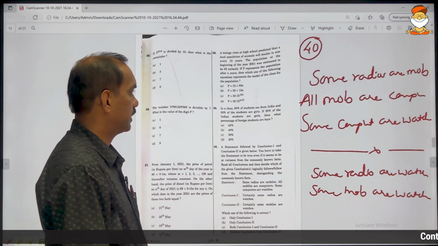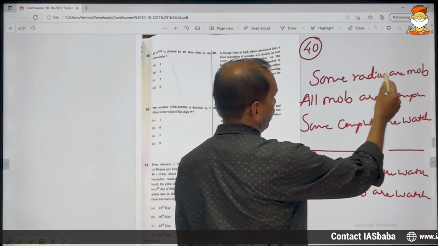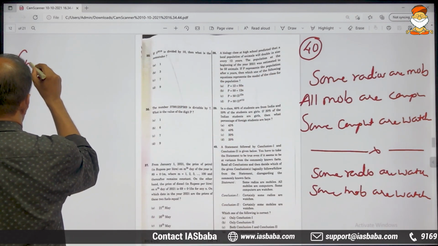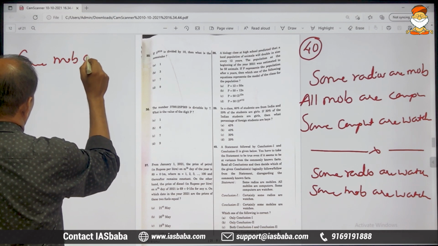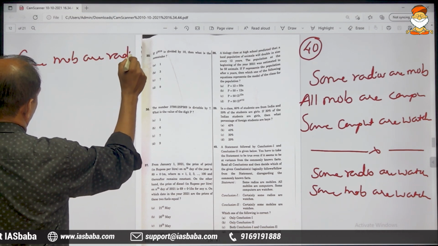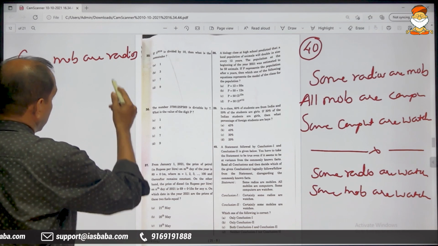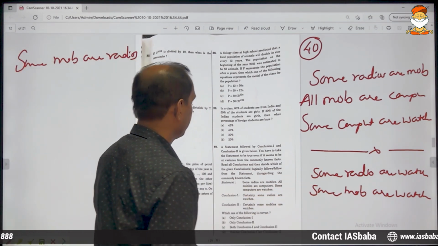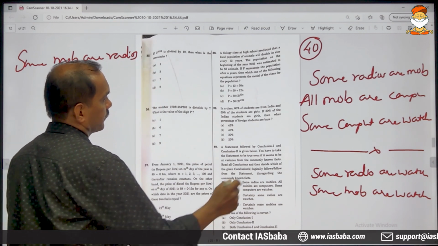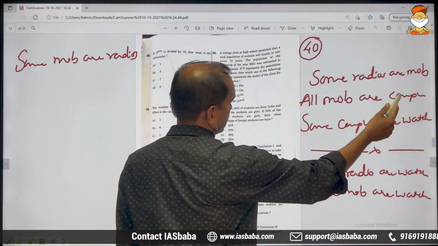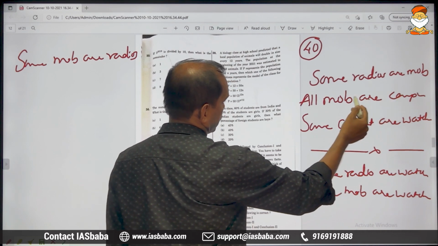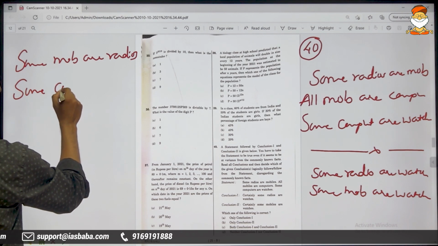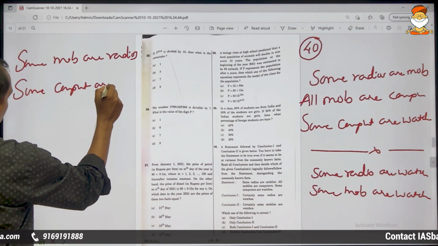See, first we will have to write converses. Converse means reverse. Some radios are mobiles, so some mobiles are radios. This is straight away a correct conclusion. But is it there in the options? Some mobiles are radios? No. Next, all mobiles are computers will become, its converse will be, some computers are mobiles.